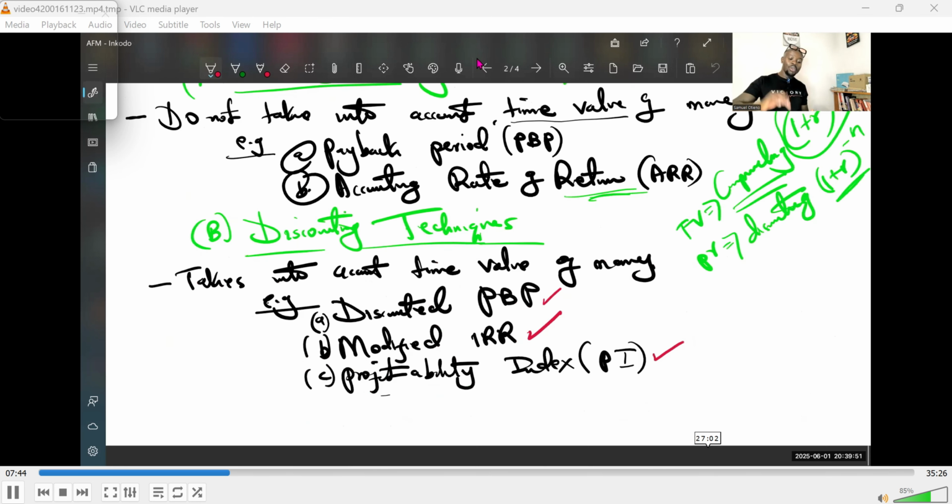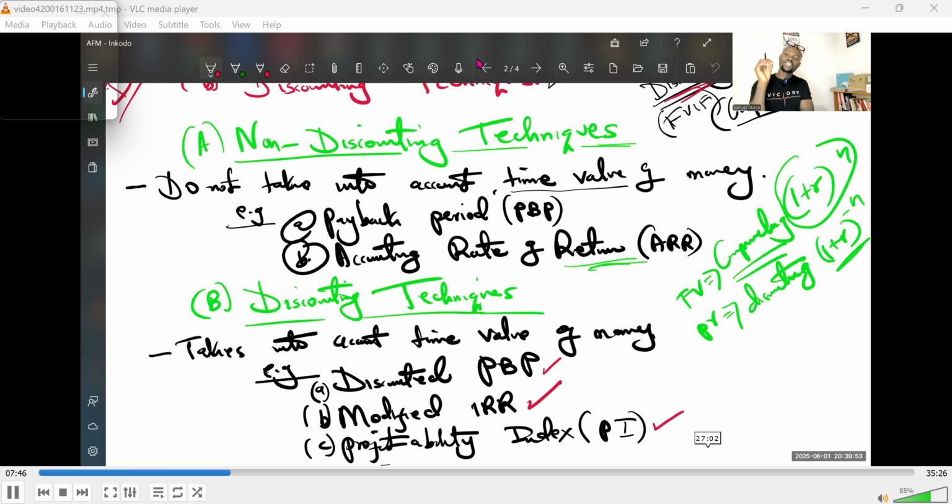Now, we went and asked ourselves, now that we've understood the definition of capital budgeting, we've already known what are these type of projects under capital budgeting. We've already known the features or the characteristics. Now we ask ourselves, I gave you a first example of mutually exclusive projects where a school is to make a decision whether to engage brand A or brand B in their choice of the school bus.